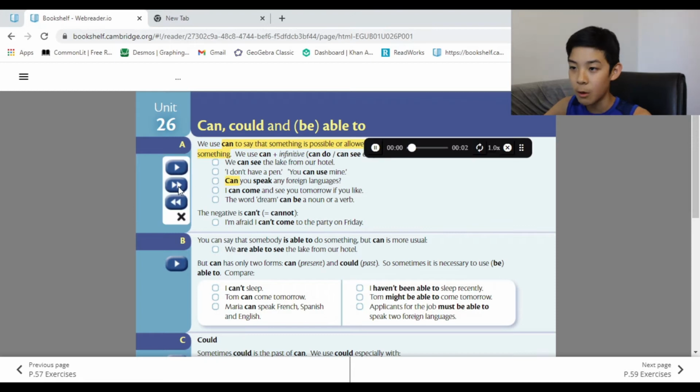Here we go. We can see the lake from our hotel. I don't have a pen. You can use mine. Can you speak any foreign languages? When you start with questions, you usually start with the verb, which in this case is can. I can come and see you tomorrow if you like.